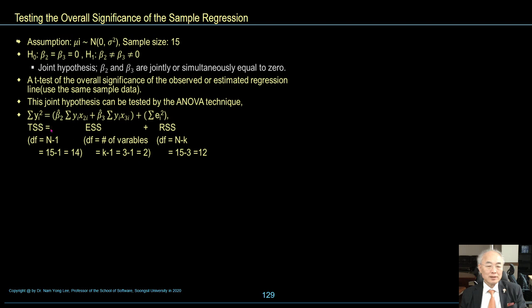TSS is equal to ESS plus RSS, with degrees of freedom n-1. The degree of freedom is the number of variables. The residual sum of squares has degrees of freedom n-k.